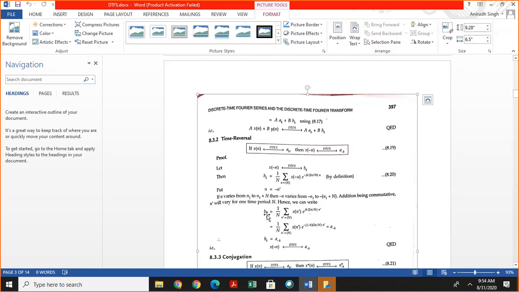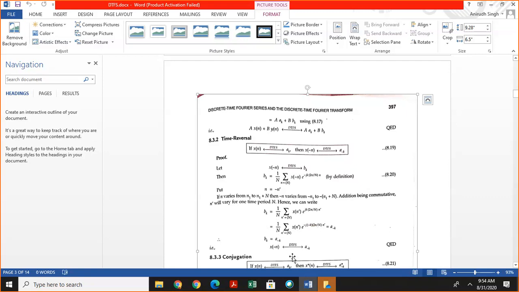Since it is the time reversal property, there is no change in period, so N remains the same. bk is 1 by N summation x of n dash multiplied by exponential plus jk omega n dash, and it is equal to 1 by N summation x of n exponential minus j minus k omega n dash, which is a minus k.